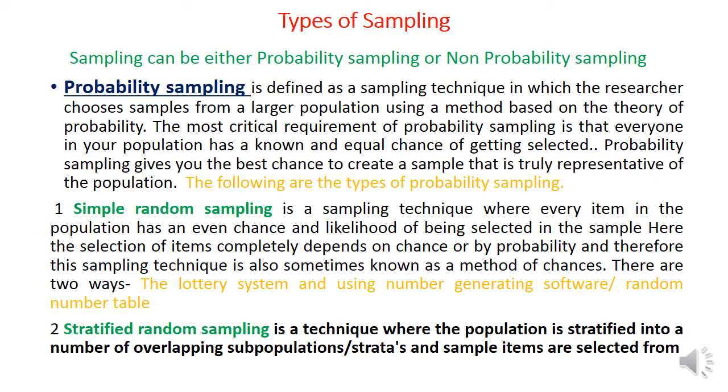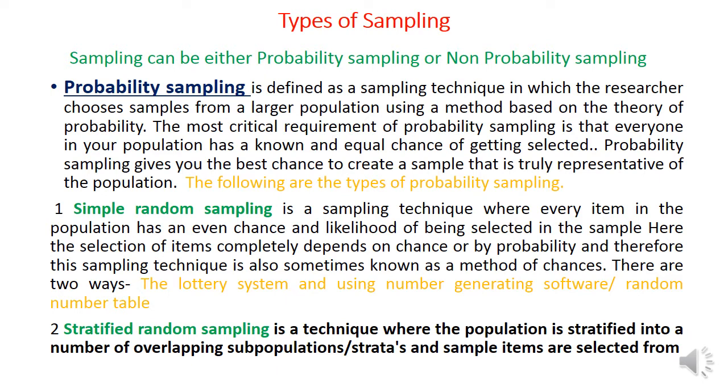So there are different types of probability sampling. First one, simple random sampling. Simple random sampling is a sampling technique where every item in the population has an equal chance of being selected in the sample. In this case, the selection is based on chance or probability, and it is also known as the method of chance.